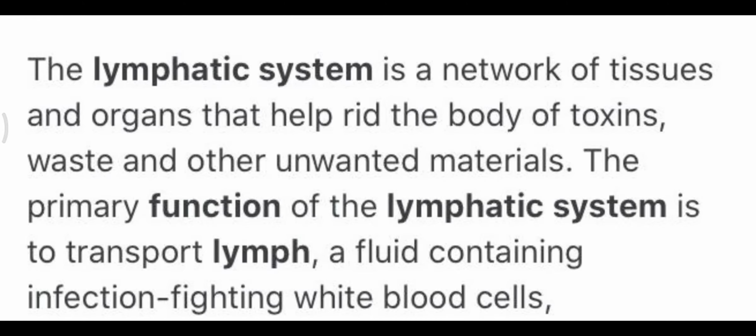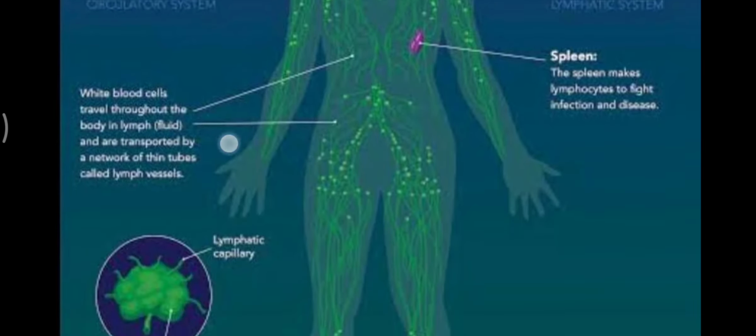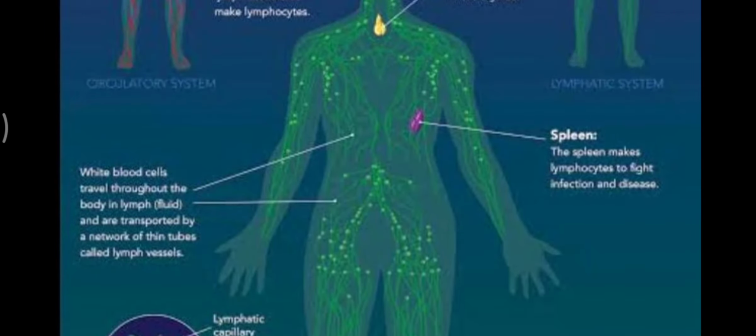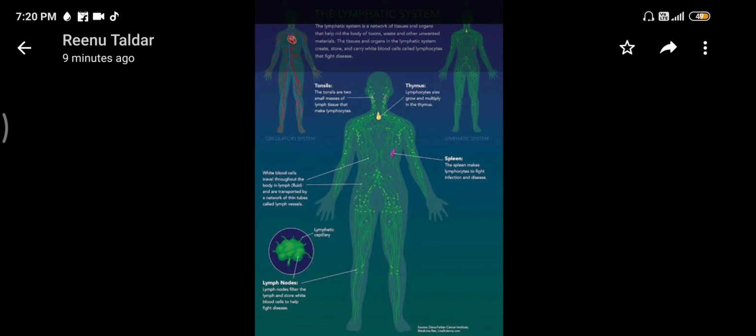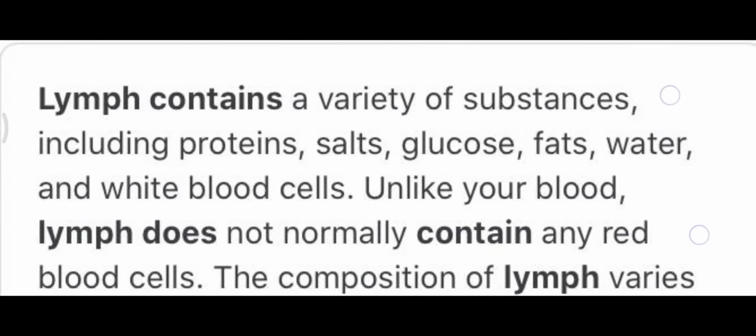Now, in our body, there are many lymphatic organs that are present, and those lymphatic organs are shown here in the figure. Tonsils, you very well know what tonsils are. They have lymphocytes. Then thymus, which is present in the chest region. Then we have the lymph nodes and the spleen. These are basically the organs that make up the lymphatic system. The white blood cells deal with the immunity of the body, and they help to fight infections and improve immunity.